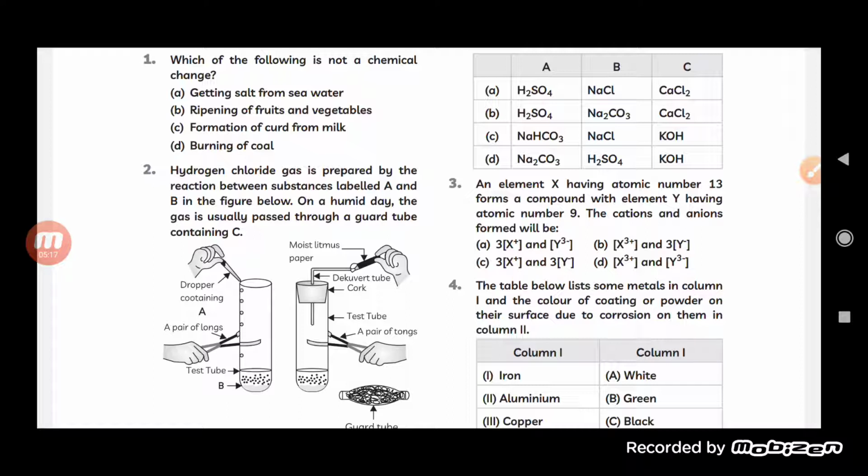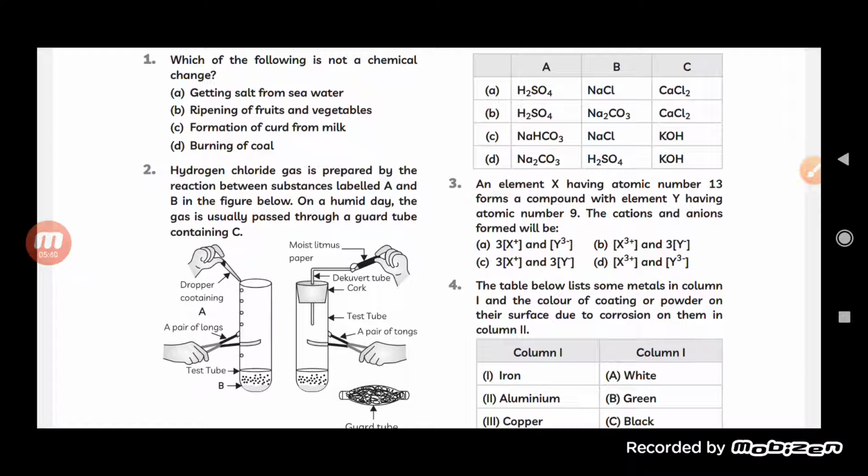This hydrochloric acid is not in aqueous form but is a gas. So the gas evolving here is dry hydrogen chloride, which is tested with moist litmus paper, turning the blue moist litmus paper red.